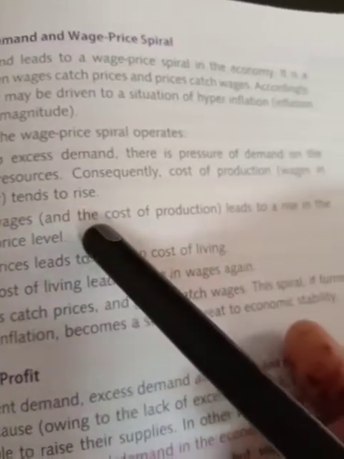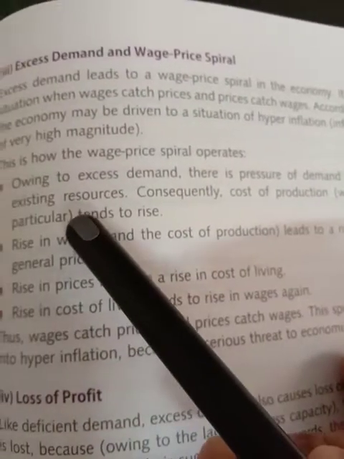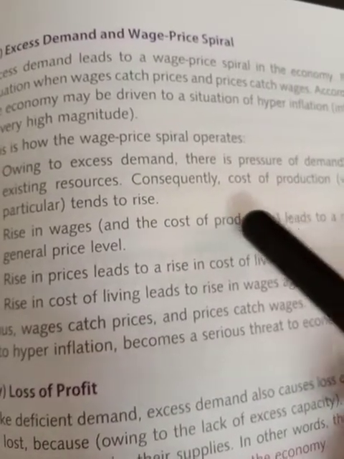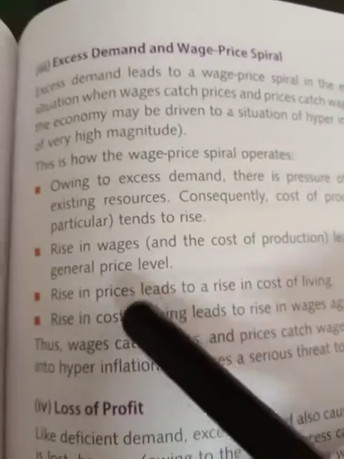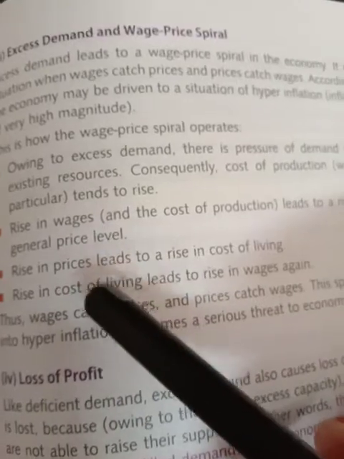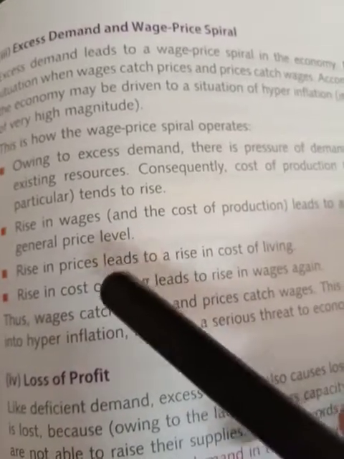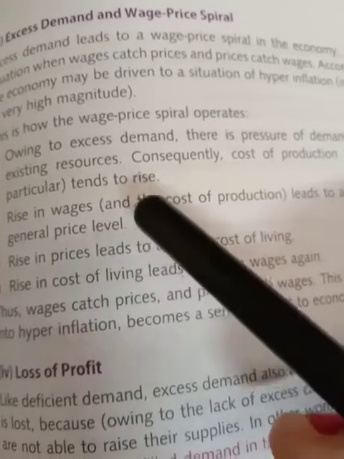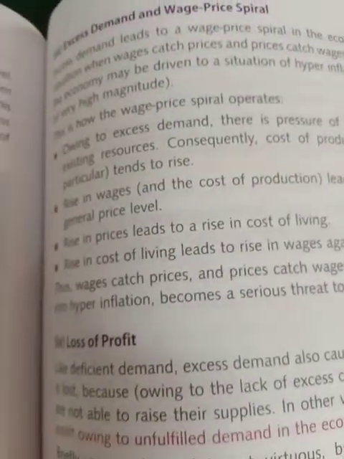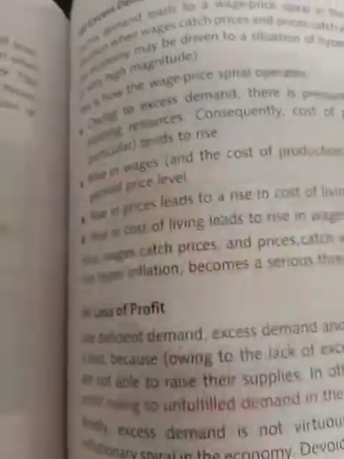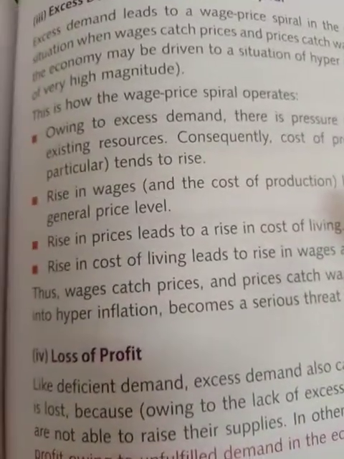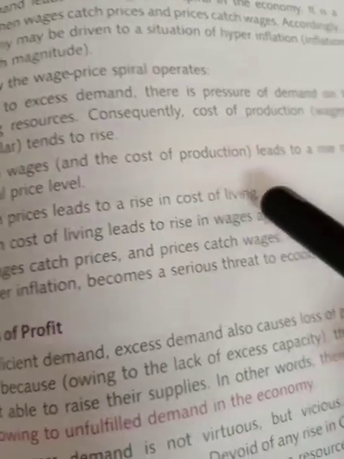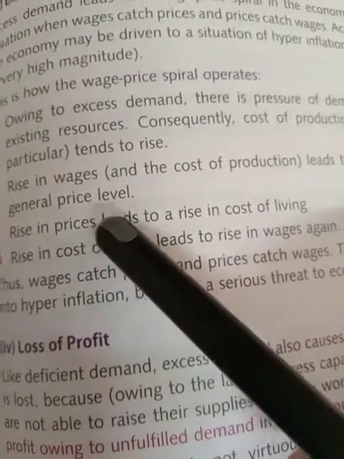When there is excess demand, there is definitely a pressure of demand on the resources, and then pressure on the cost of production. This is the same thing that you have just read in the chain: costs tend to rise, and then there is an increase in the wages. To cope with the increased price, the government will increase the wages. Likewise, nowadays you can see that prices are increasing, so the government has increased the salary of people so that they can cope with the prices. So that is a rise in the general price level.